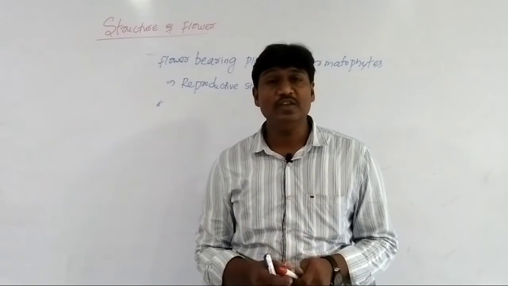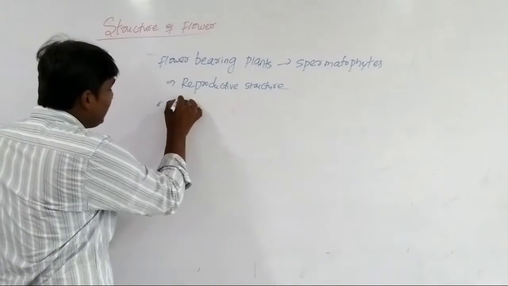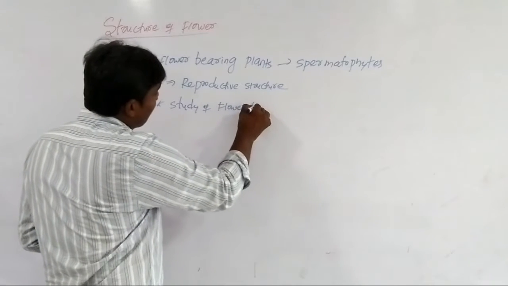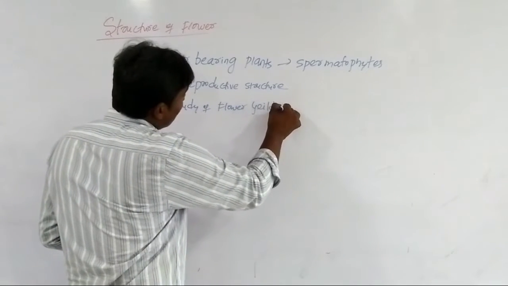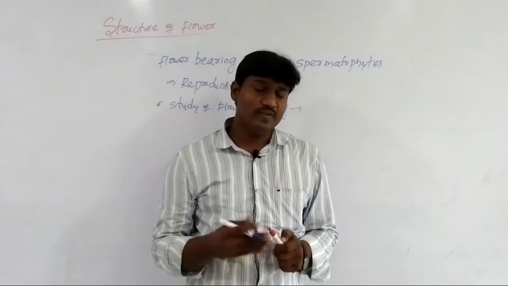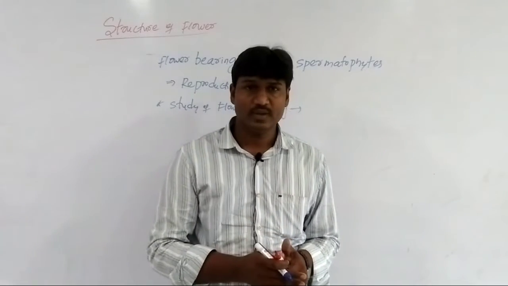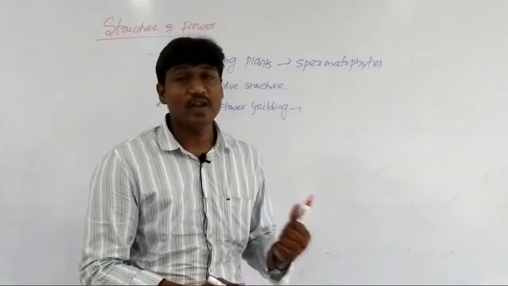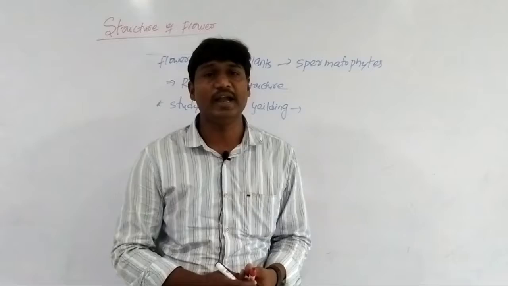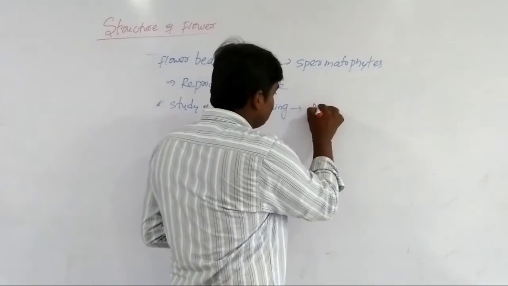And the study of the flower yielding plants is called anthology. Flower yielding means, for example, sunflower. Sunflower crops are useful for obtaining flowers, and they depend on the flower crops. So the study of the flower yielding crops is called anthology.